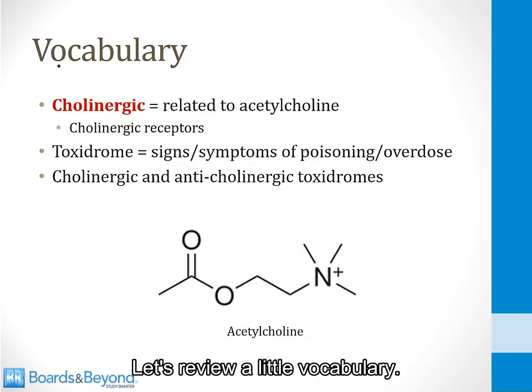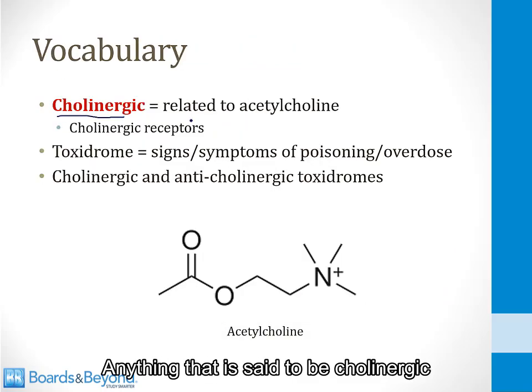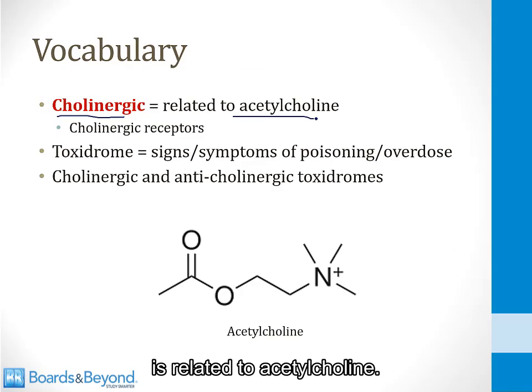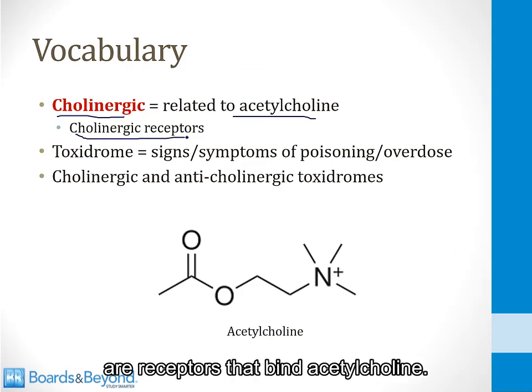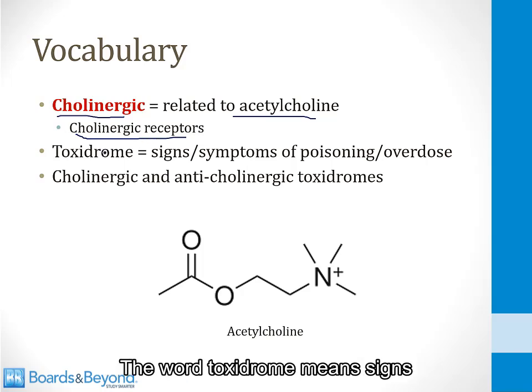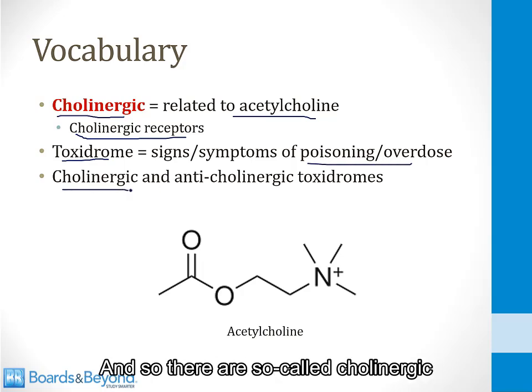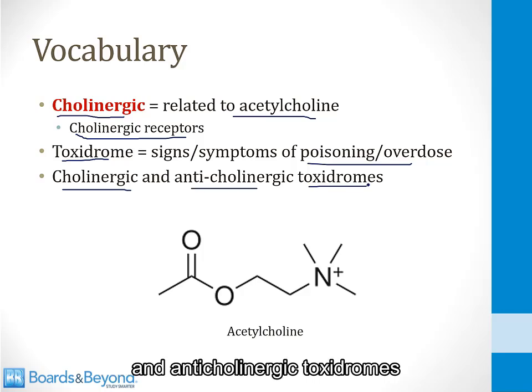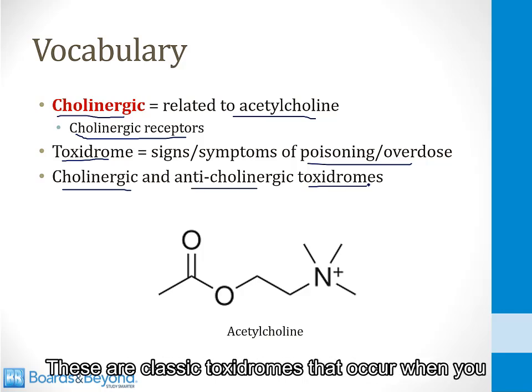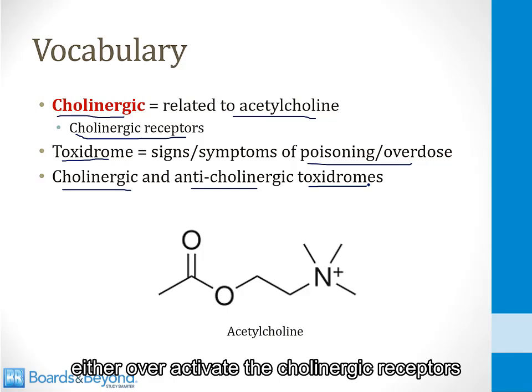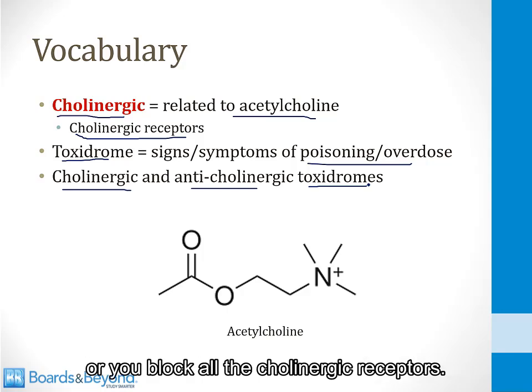Let's review a little vocabulary. Anything that is said to be cholinergic is related to acetylcholine, so therefore cholinergic receptors are receptors that bind acetylcholine. The word toxidrome means signs or symptoms of poisoning or an overdose, and so there are so-called cholinergic and anticholinergic toxidromes that you need to know for step one. These are classic toxidromes that occur when you either overactivate the cholinergic receptors or you block all the cholinergic receptors.